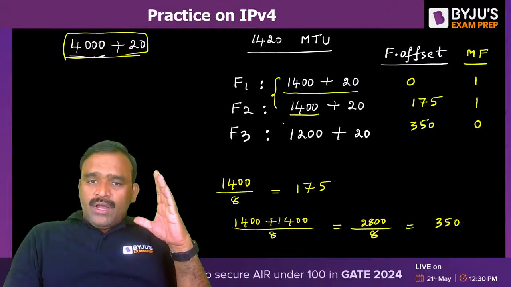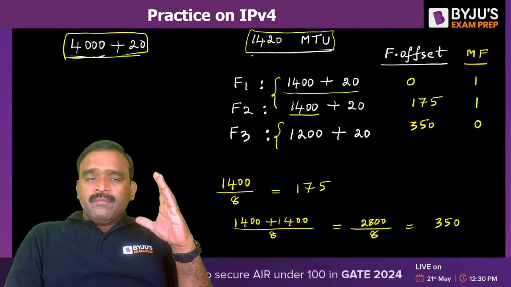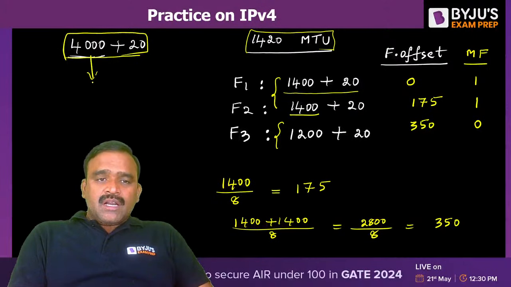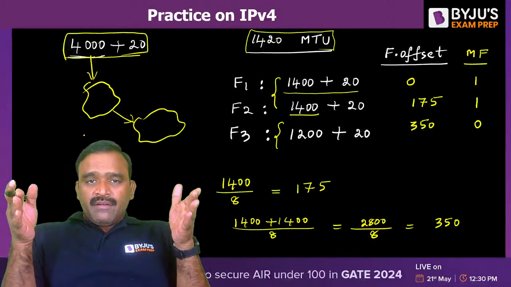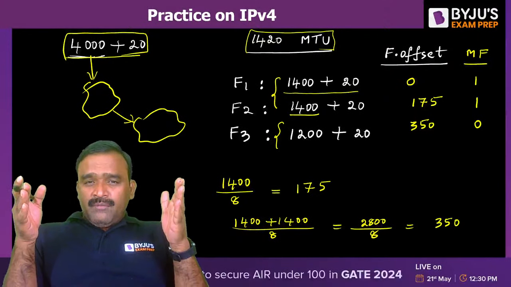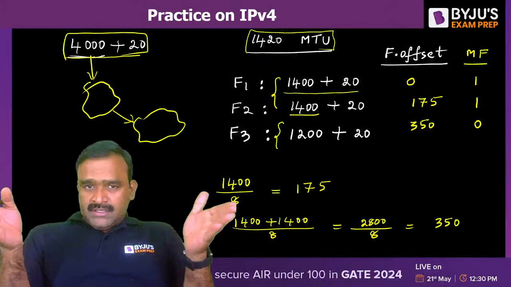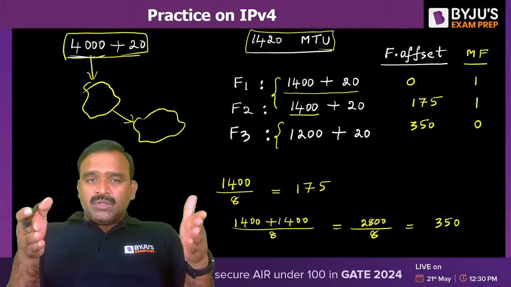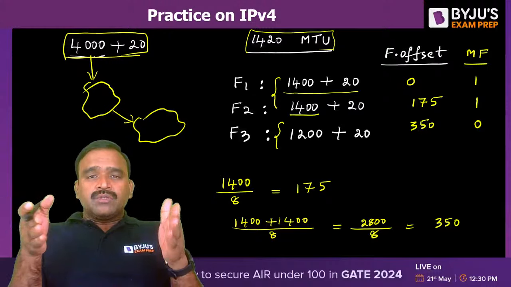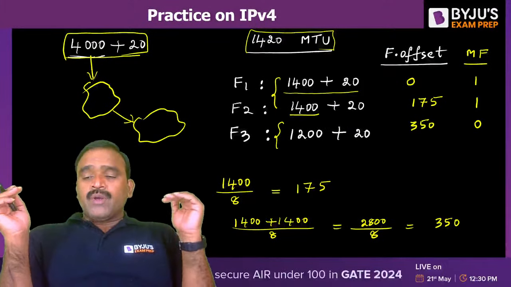Do you understand how I am going to divide? It is based on the MTU. What is the need of MTU? Because when the datagram travels through different networks, all the networks may not have the same capacity. For example, a bigger vehicle cannot travel on a small road, right? It requires a bigger road. Similarly, a bigger packet cannot be passed through smaller networks whose capacity is less. They can't process it. That's the reason there is a need for fragmentation.